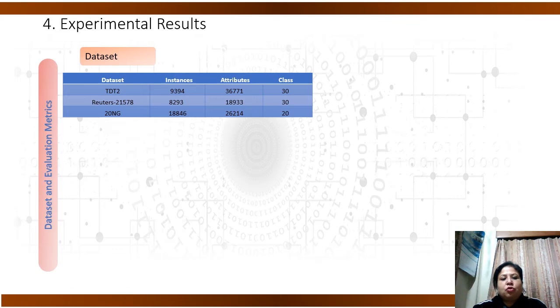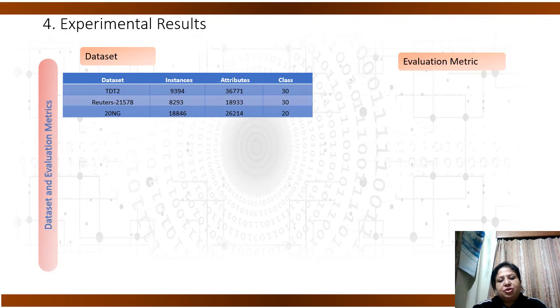Coming to section 4 of the presentation, which is on the experimental results, the datasets that have been used for the experiments are TDT2, Reuters 21578 and 20NG. TDT2 has 9394 instances with 36,771 attributes in 30 classes. Reuters has 8293 instances and 18,933 attributes in 30 classes, and the 20NG dataset has 18,846 instances and 26,214 attributes in 20 classes.